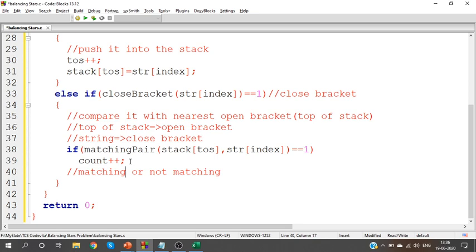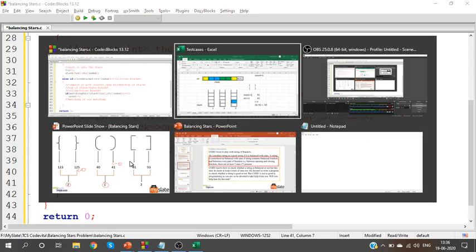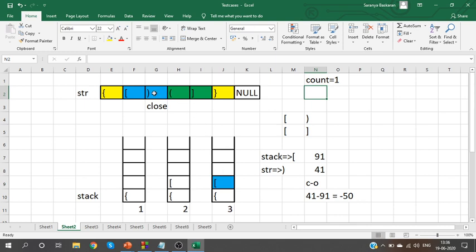So after finding whether they are matching or not matching, remember the concept. When you see a close bracket, compare it with the top of stack element and then pop the top of stack element. I told you this already. Remember, when you compare, pop the top of stack element.